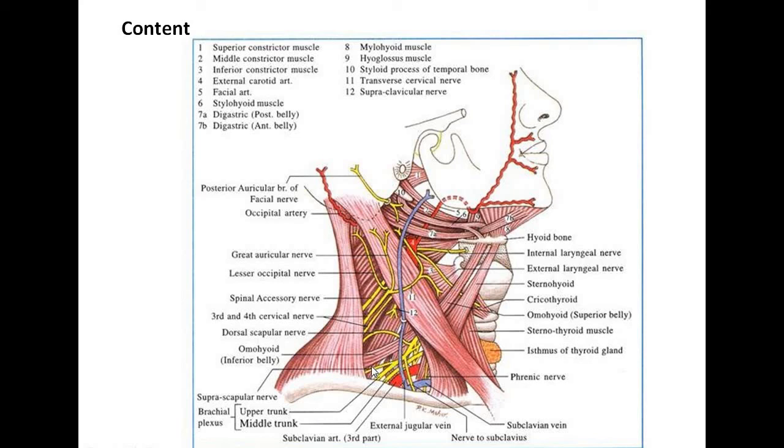The suprascapular nerve again arises from the upper trunk of the brachial plexus and passes laterally deep to the inferior belly of the omohyoid and the trapezius muscle. The artery present here is mainly the third part of the subclavian artery, which passes behind the scalenus anterior muscle over the first rib. The subclavian artery is enclosed in the axillary sheath along with the brachial plexus. The axillary sheath is an extension of the prevertebral layer of the deep cervical fascia.